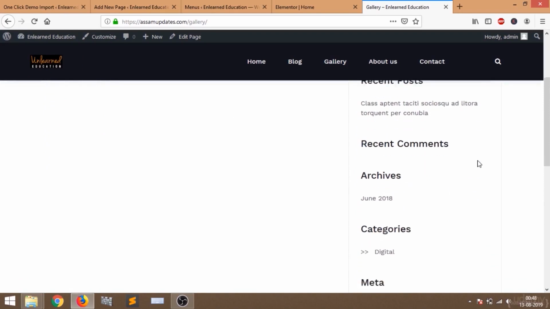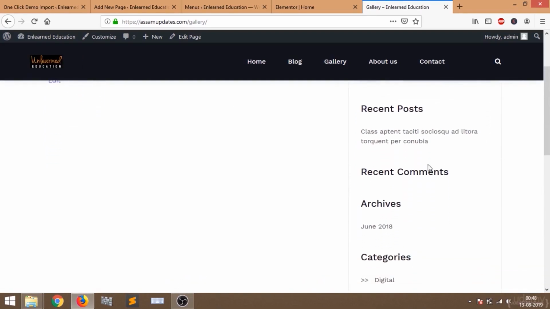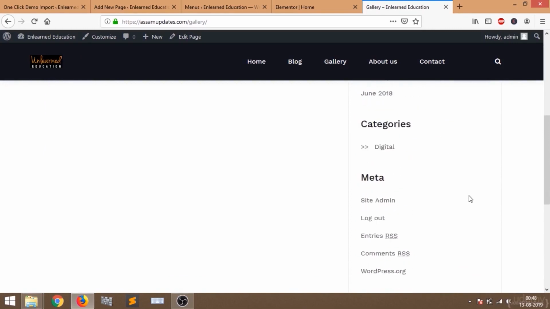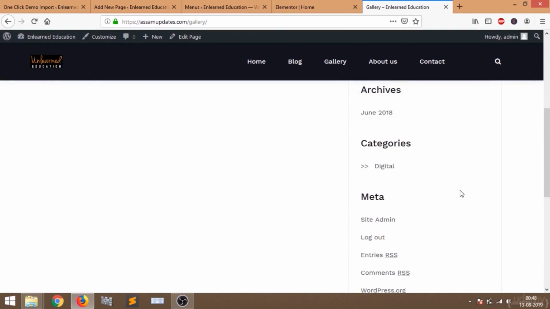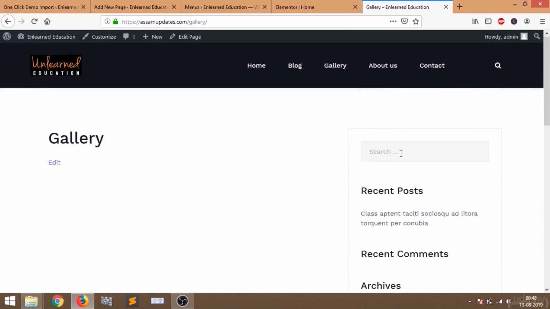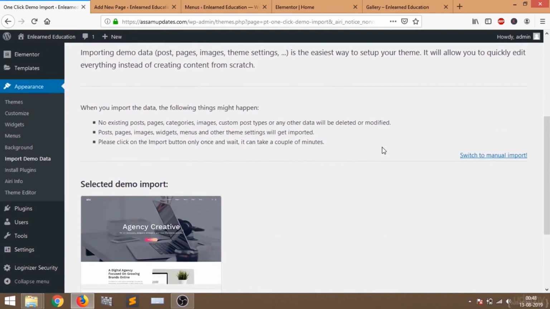So this is the sidebar which will appear on all the pages. If you want to remove anything from this sidebar, you can remove it. To adjust or customize the sidebar, all this stuff, we are going back to the dashboard, and in the appearance section I am going to select widget.